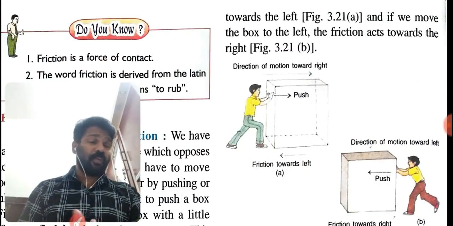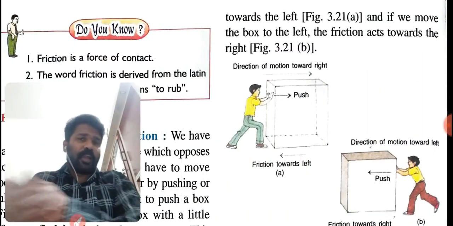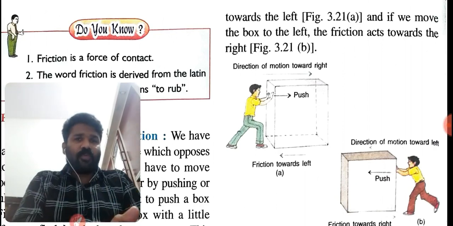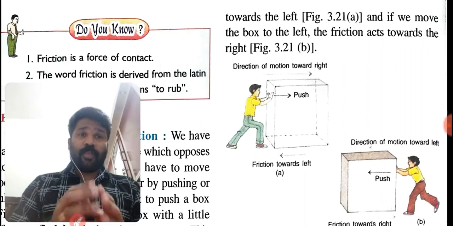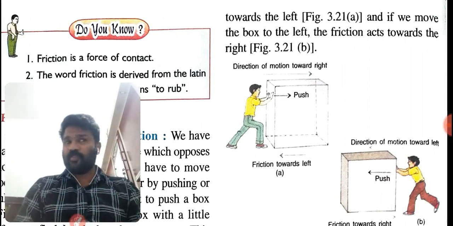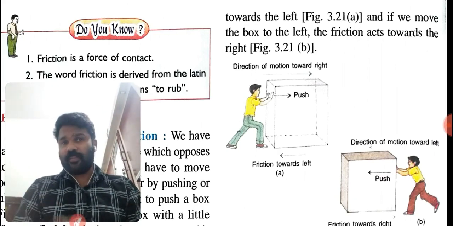If we want to move a box to the right, the friction acts just opposite, towards the left. And if we move the box to the left, the friction acts towards the right.